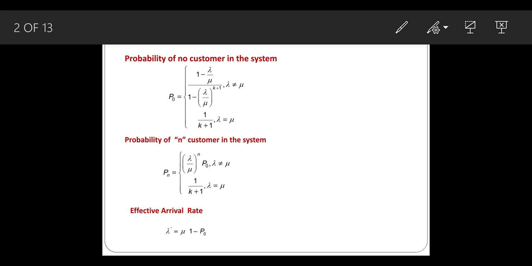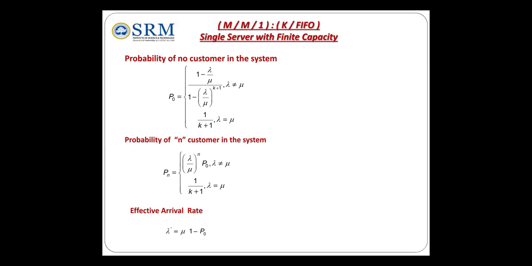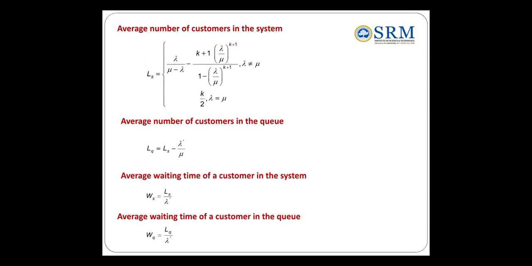Then probability of n customers in the system. Here also we have discussed two cases: when the arrival rate and service rate are not equal, and when they are equal. Here also the effective arrival rate formula is given. And then the average number of customers in the system is LS, because we have to find the number of customers in the system. Again two cases: arrival rate and service rate not equal, we use the first one, and arrival rate and service rate equal, then we use the second one.